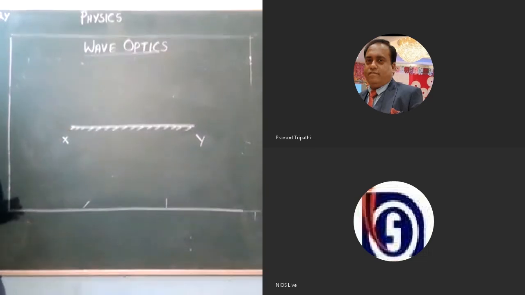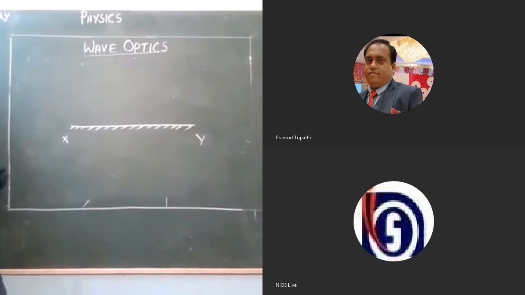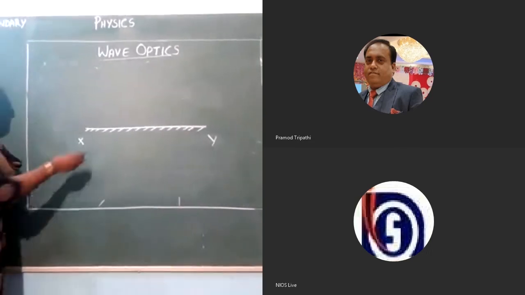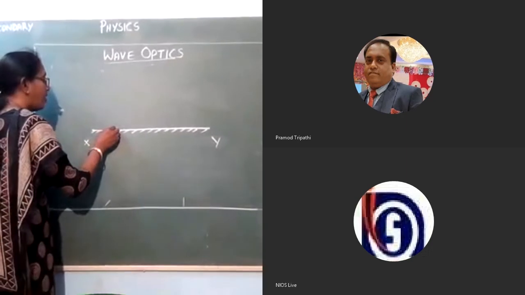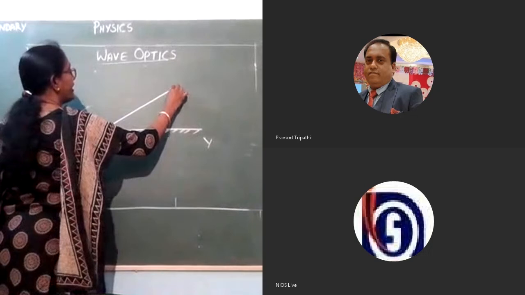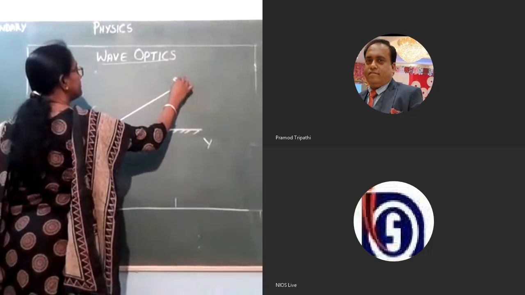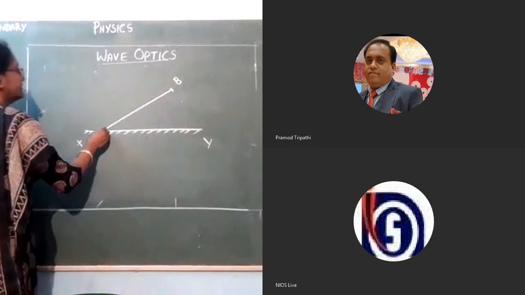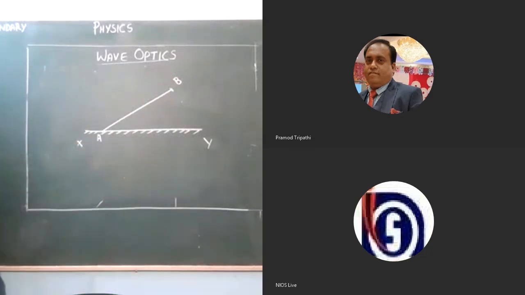A wave front is a locus of points at which the particles of the medium are oscillating in phase. So let us consider a plane wave front incident on this reflecting surface. Let us name it as AB. So AB is a plane wave front.